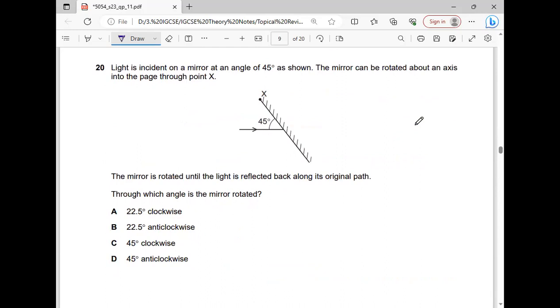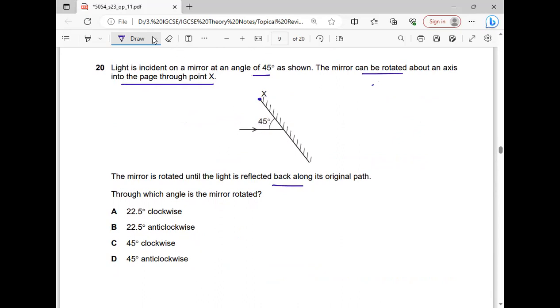Number 20. Light is incident on the mirror at an angle of 45 degrees as shown in the figure. The mirror can be rotated about an axis into the page through point X. So this is the pivot of the mirror's motion. The mirror is rotated until the light is reflected back along its original path. What does it mean? It means that when the mirror is in this position, it was making an angle of 45 degrees.